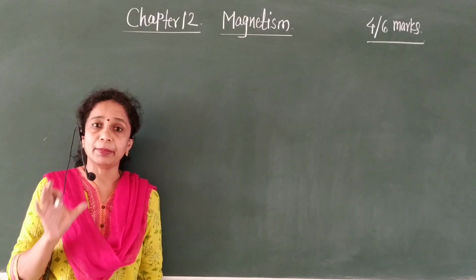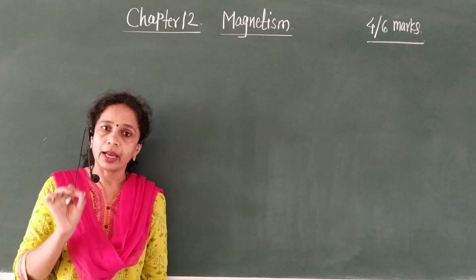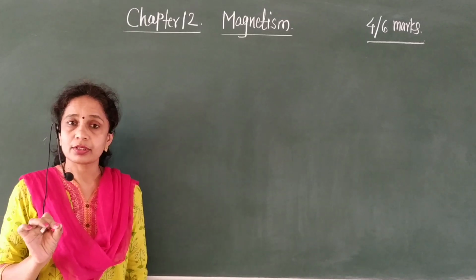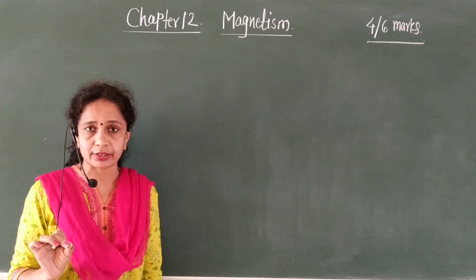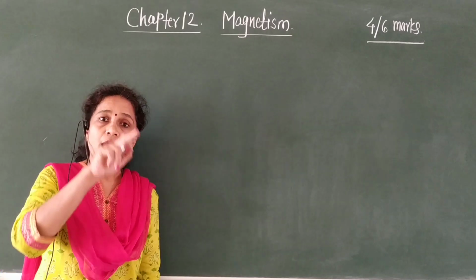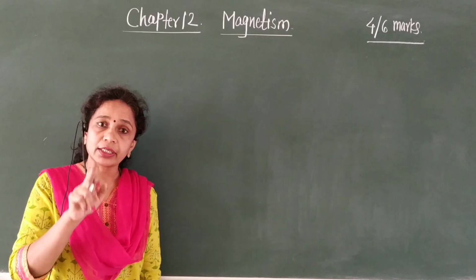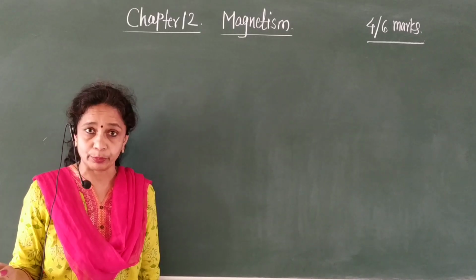You know that the building block of material is the atom. Atom consists of a central core, the nucleus. Nucleus consists of protons and neutrons. Around the nucleus, electrons are revolving in a circular orbit.